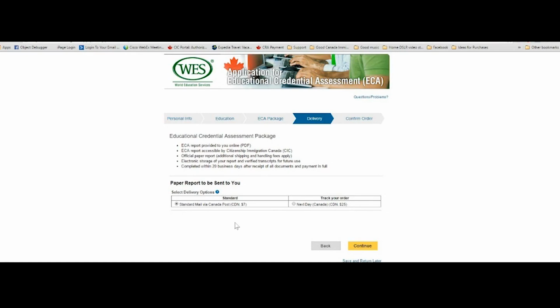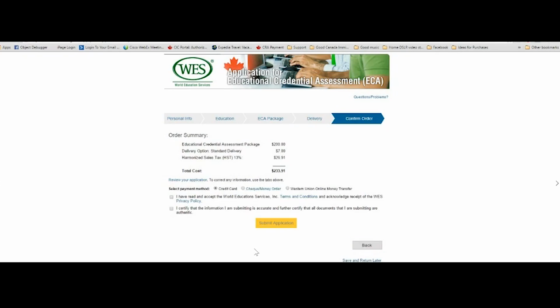It only provides options of standard mail by Canada Post or next day delivery in Canada for that type of service. But if you are international, then it will provide you the mailing fees involved for international applicants. And then you click on the continue button, which will take you here.